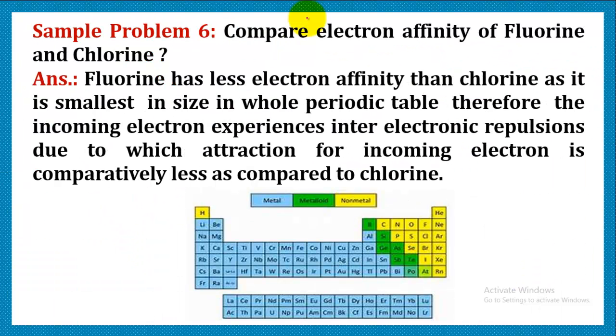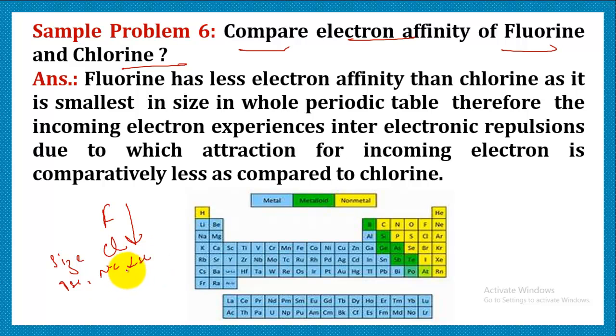Next question is that we have to compare the electron affinity of fluorine and chlorine. We know that in a group, fluorine is placed above and then we have chlorine. As we move down, obviously the size increases and nuclear charge decreases. So the nuclear charge is more for fluorine, therefore it should have more tendency to accept the electron in comparison to chlorine. But this is an exceptional case. Though fluorine is the smallest of all the elements, or you can say it possesses the highest nuclear charge, or it is highly electronegative, still chlorine possesses higher electron affinity than fluorine.